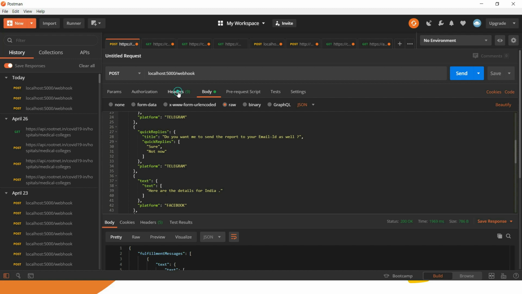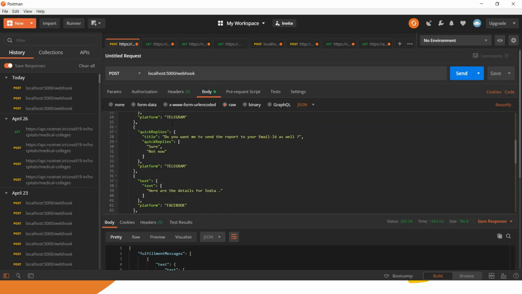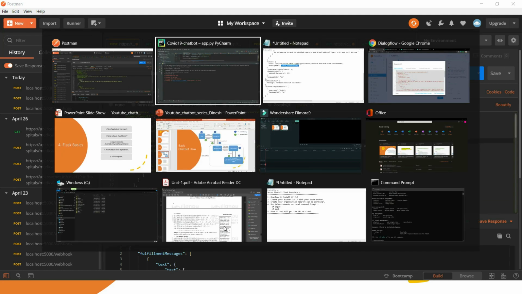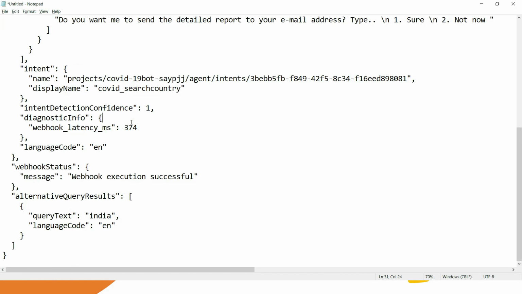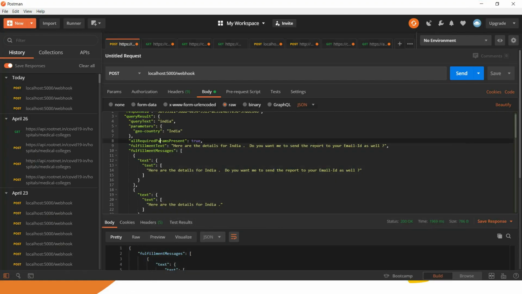Inside header, you will give Content-Type equal to application/JSON. It is mandatory basically. Then inside body select raw, and then you have to paste your particular raw JSON. It will act as a request or an input for the Python Flask, which is sent by Google Dialogflow.